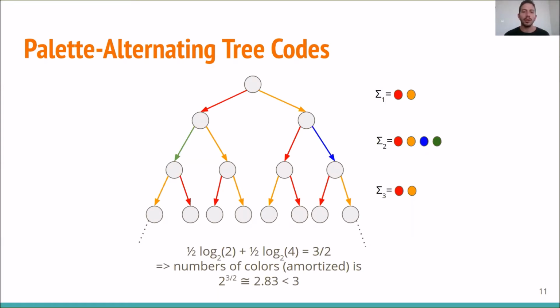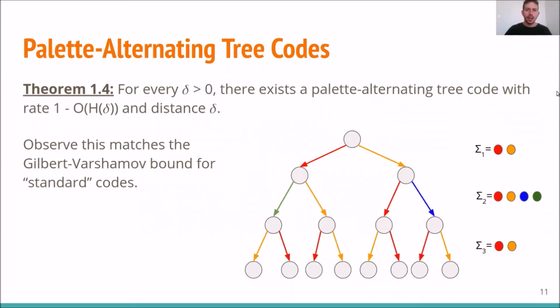In our paper, we were able to prove the existence of the palette alternating tree code as shown in the example, namely that uses only palettes of two colors for the odd layers and palettes of four colors for the even layers. Actually, we could prove the existence of a much more surprising thing. We proved the existence of a palette alternating tree code where at most layers we use a palette of size 2, and only once in a while we had to use a palette of size 4.